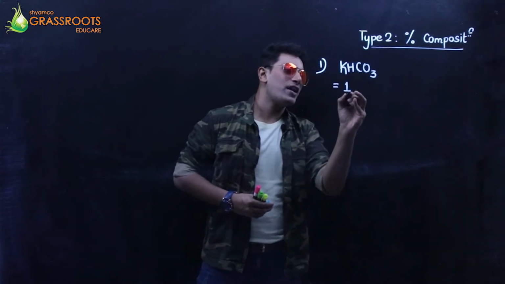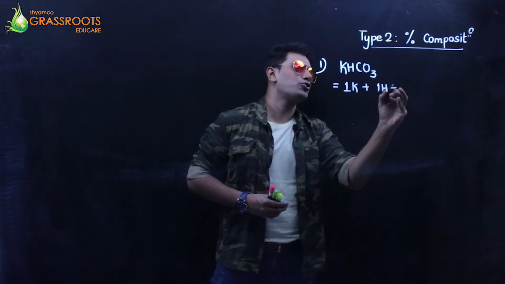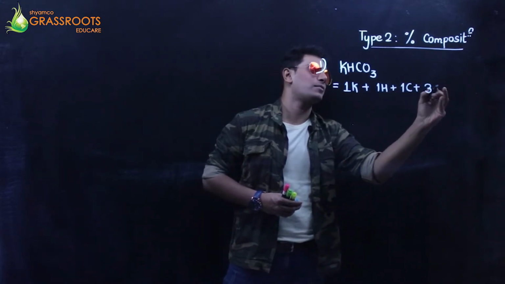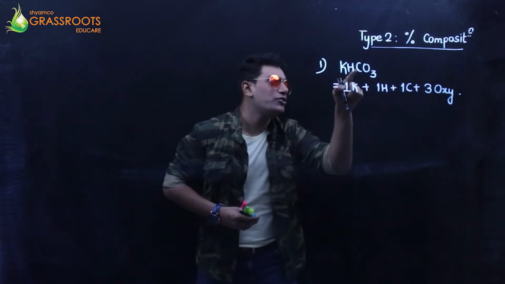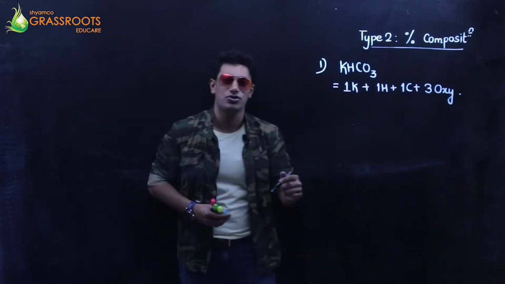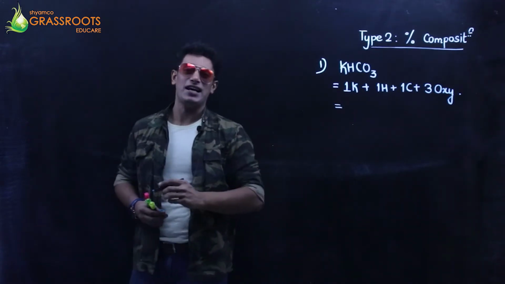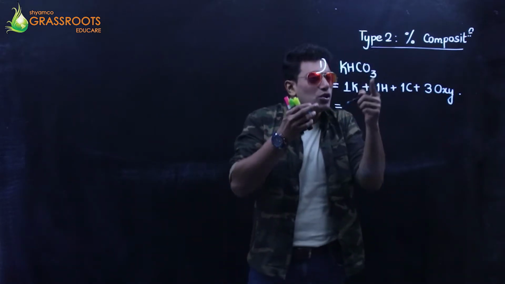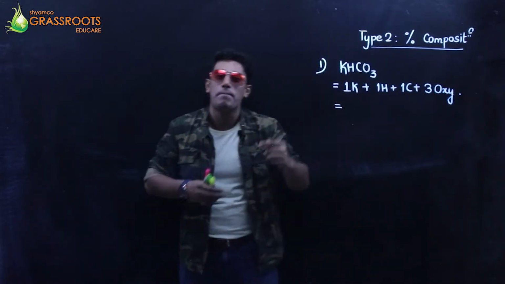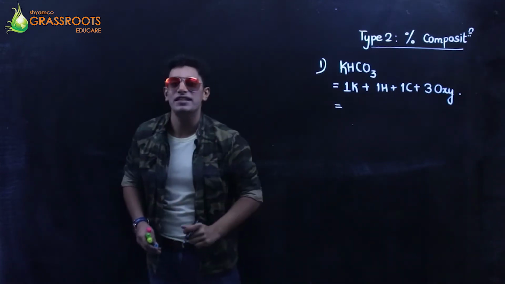We have 1 atom of K, potassium, plus 1 atom of hydrogen, plus 1 atom of carbon and 3 atoms of oxygen. So 1 K, 1 hydrogen, 1 carbon, 3 oxygen. The molecular weight is what I'm finding out. When I get an answer, that will be the total weight, the molecular weight of this compound. The individual weights will be given in the exam.